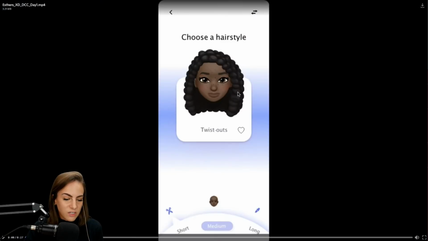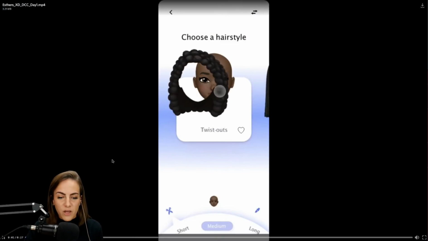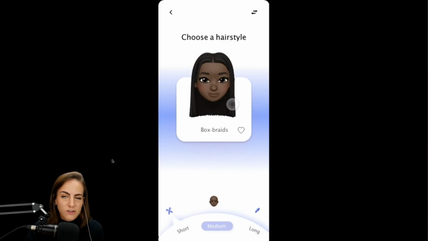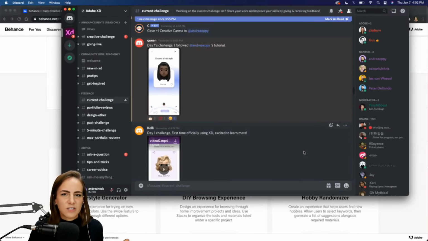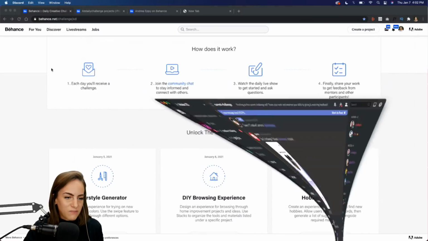This one I was just looking at. This was the one for Monday. Choosing a hairstyle. I love this one so much. So fun. Sometimes it's just fun to get inspiration from everyone else and chat with your other fellow designers. So check that out if you have not already.